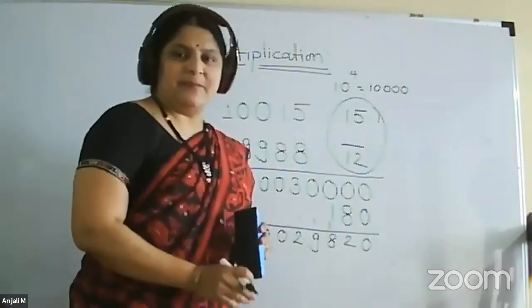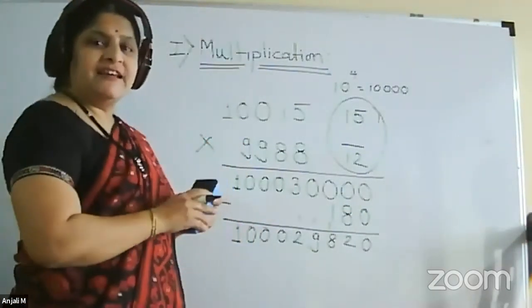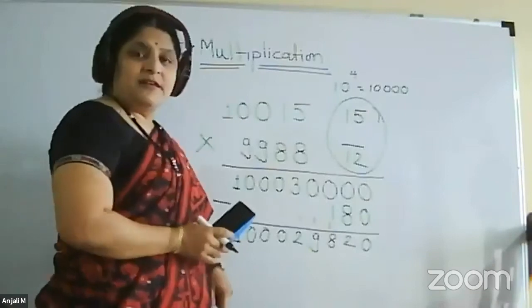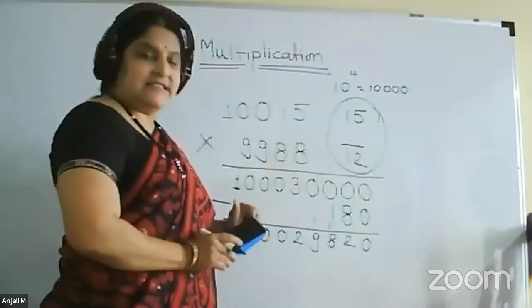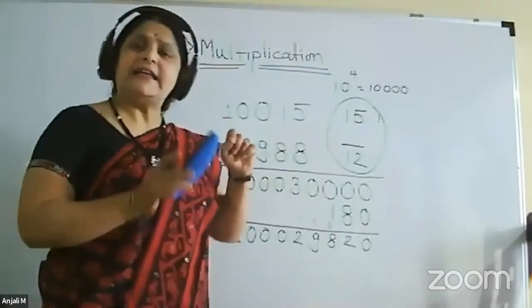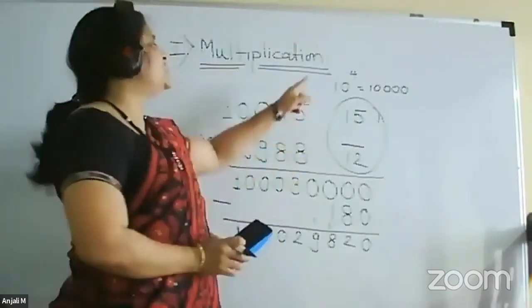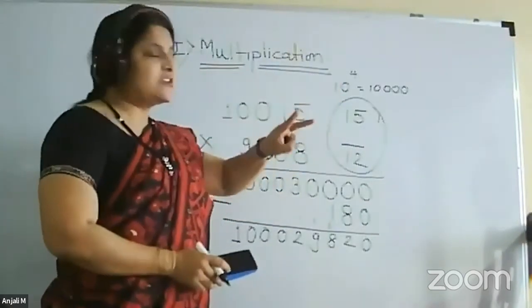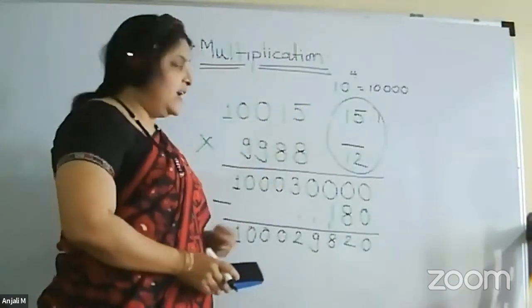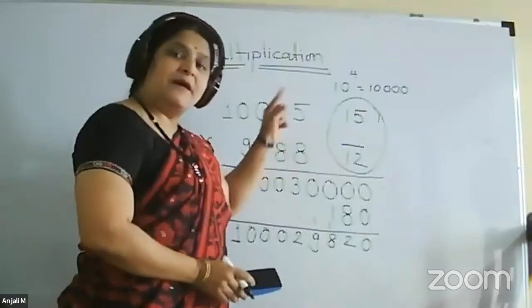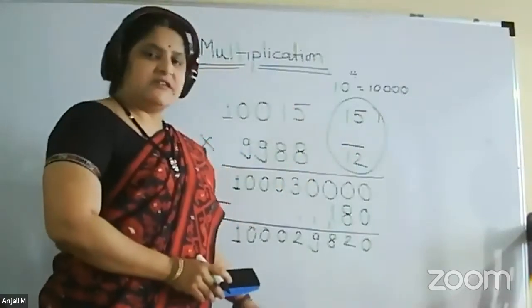Again, I will explain the method. So we have chosen the two numbers where they are a mix: one is greater than the base, another is less than the base. The procedure will be exactly the same. First, choose the base. Second step, subtract the base from each of the numbers. Then if you are getting a negative number, write a bar on it. So this is the second step.